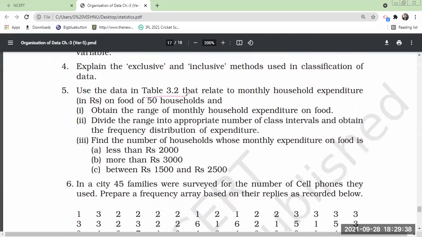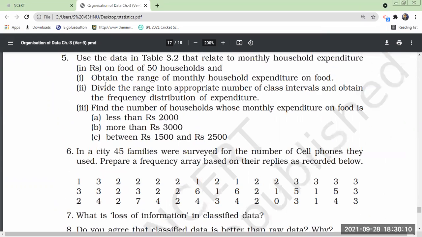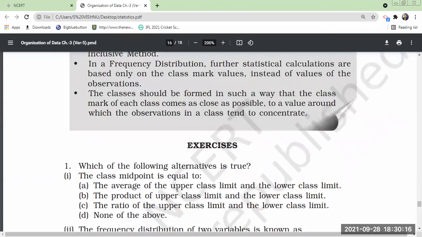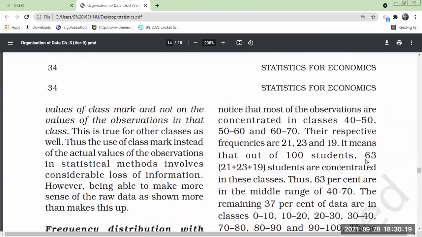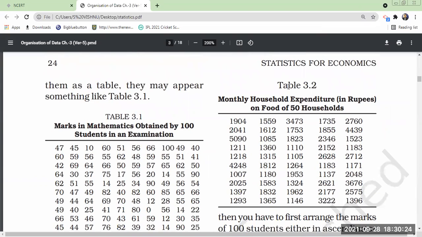Use the data in table 3.2 that relate to monthly household expenditure on food of 50 households and obtain the range of monthly household expenditure on food. Okay. So this fifth problem we will do. This is in page number 38. Use the data in table number 3.2. You go back to 3.2. Where is it? So this is the data, no? 3.2 data. This is in page number 24.